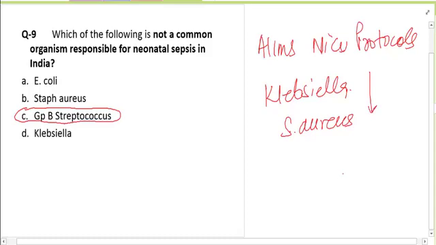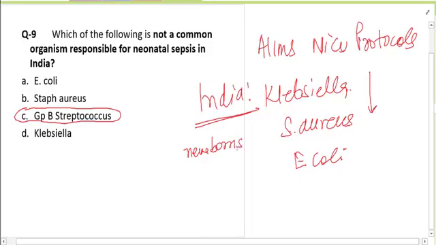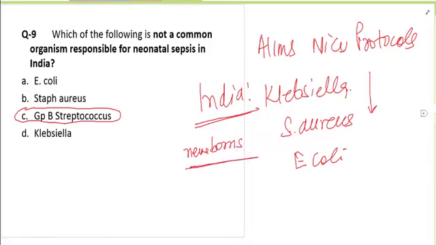So if they ask you, it will be in this order only. In India, the most common causes of sepsis in newborns are Klebsiella, followed by Staph aureus, followed by E. coli. Group B streptococci usually cause meningitis in the world, not in our country. In our country, whether it's pneumonia in newborns, sepsis, or meningitis, your answer will be in this order only.